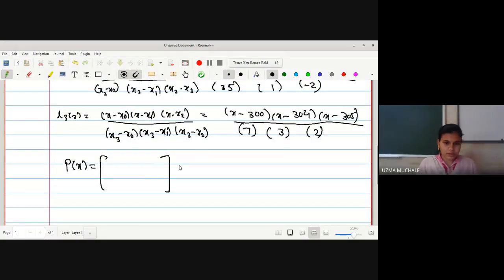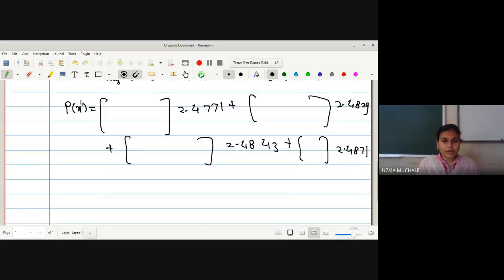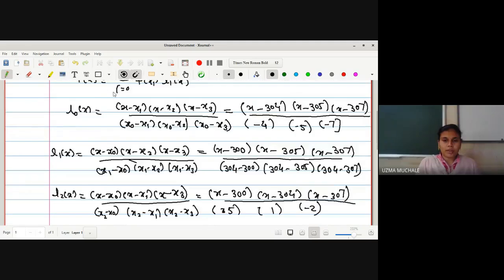The value of f of x naught is 2.4771, plus next L1 of x into f of x1, that is 2.4829, plus similarly L2 of x into f of x2, that is 2.4843, plus the next one into 2.4871, right? Now if you want to evaluate these polynomials, you have to multiply x minus 304 into this one.